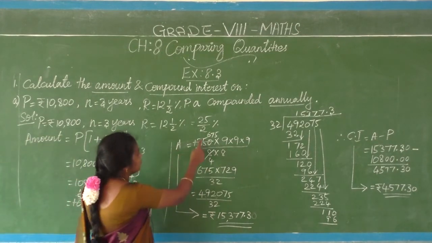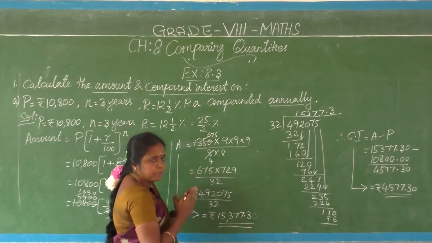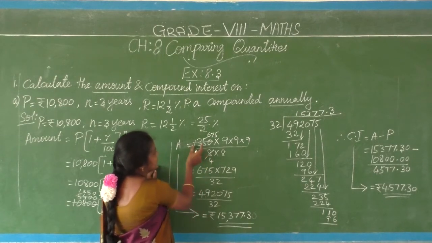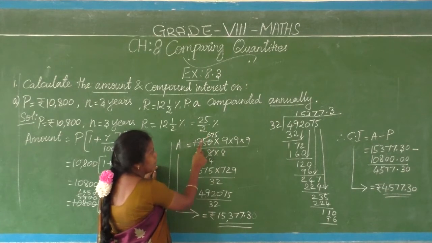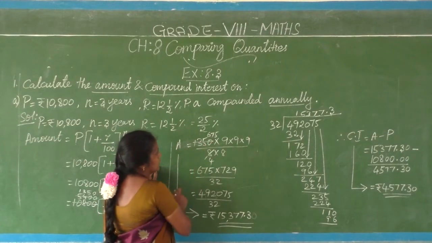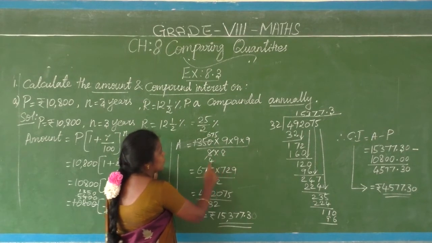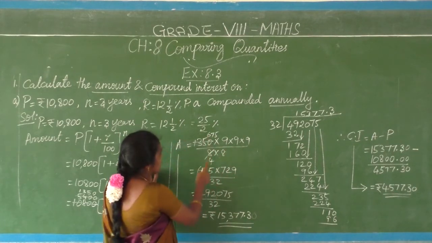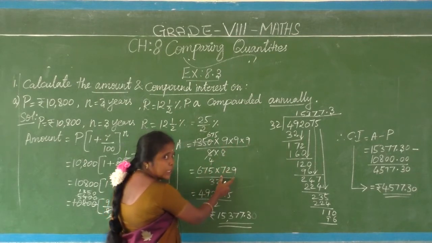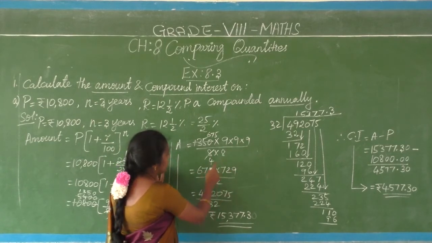Clear? Again both are multiples, even numbers only, so try a little bit. Our motive is to simplify the numbers. So by the 2 table, what comes? 4 2s are 8, 6 2s are 12, remainder 1, 15, 7 2s are 14, remainder 1, 5 2s are 10. So 675 into 9 into 9 into 9 by 4 into 8. 675 stays as it is, 9 into 9 is 81, 81 into 9 is 729. Okay, 9 cube is 729, by 4 8s are 32.